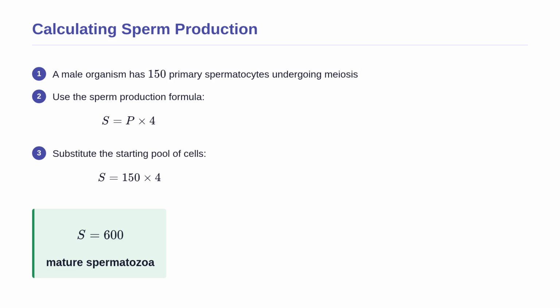We substitute the value 150 for P, representing our starting pool of cells. We multiply this number by 4 because meiosis consists of 2 distinct divisions, ultimately splitting one cell into 4 spermatids. The final calculated answer is 600 mature spermatozoa. Physically, this means the male reproductive system has successfully manufactured 600 individual delivery vehicles from just 150 precursor cells.